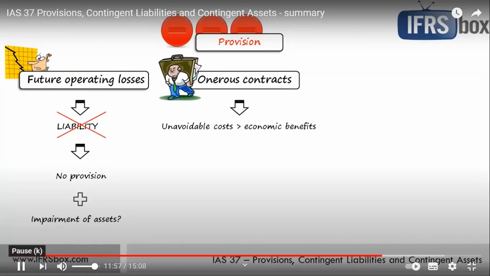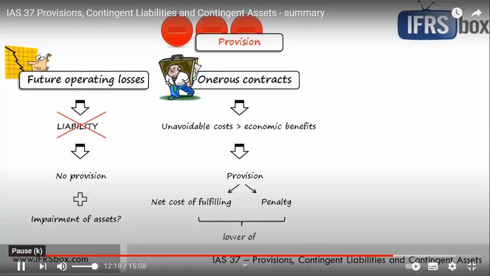If a company identifies that a certain contract is onerous, provision must be made in the amount of unavoidable costs of fulfilling it. And unavoidable costs can be either net cost of fulfilling the contract, that means cost less some income from the contract, or penalty from non-fulfilling the contract, whichever is lower. Of course, you would also look to any impairment test.